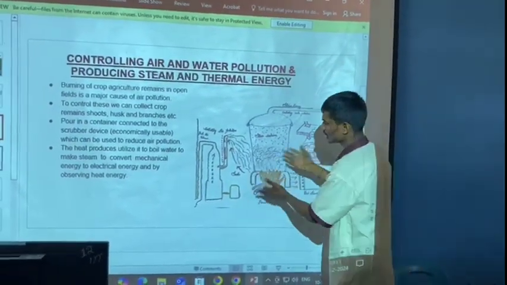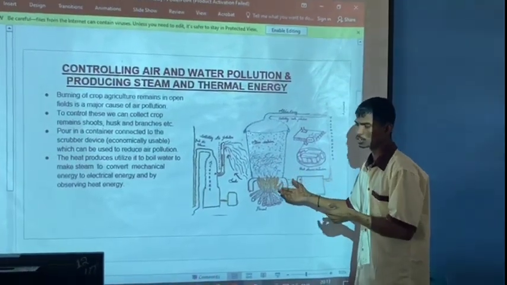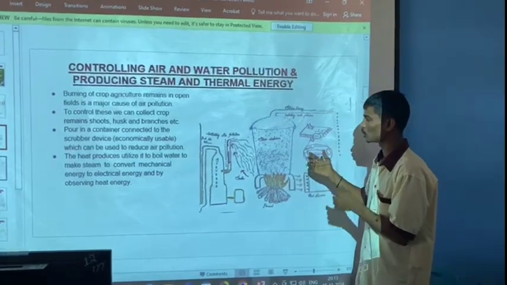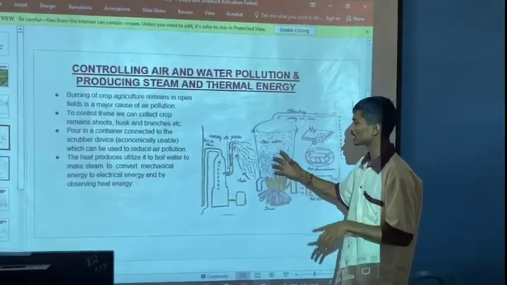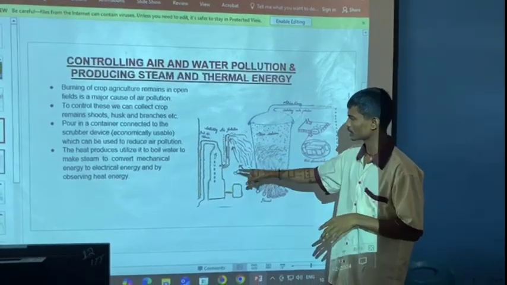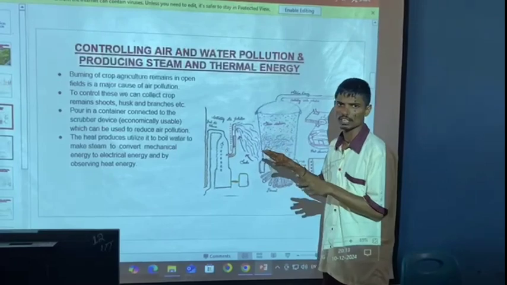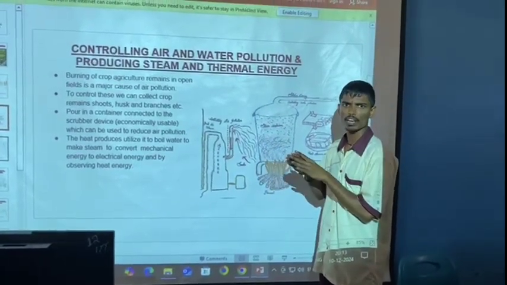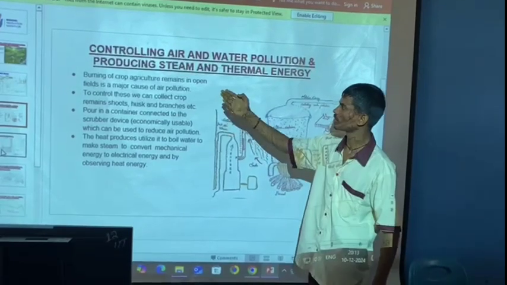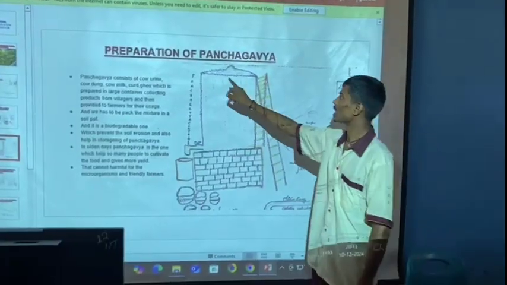Here you may get a small doubt: burning these woods leads to air pollution. So to reduce the air pollution, we placed a scrubber machine that can absorb all the smoke we are burning. The scrubber undergoes electroplating, and the total pollution and smoke will be reduced and pure air will come out. So this is the burning of agriculture waste, whatever I told you. Next, the preparation of Panchagavya.